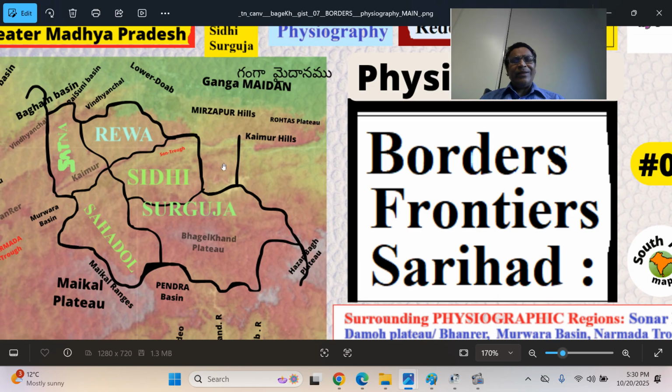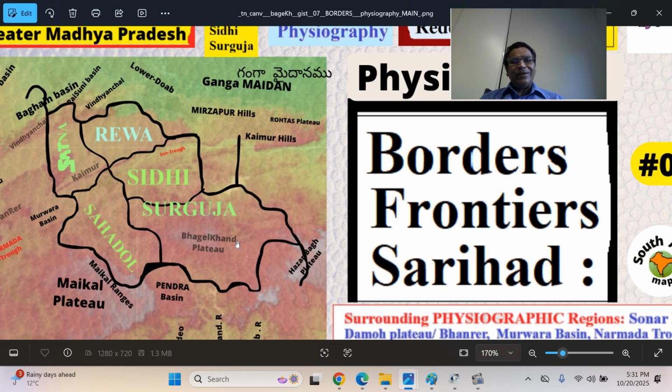This is the Sonbhadra, the southern part of Mirzapur district. This is the Son river. We have talked about this, the Baghel Khand Plateau. The Kanhar river is the border between Madhya Pradesh and Jharkhand, Vanachal. In the eastern part is a further river called the Koel River. That's the North Koel River Basin. This is the Baghel Khand Plateau region.